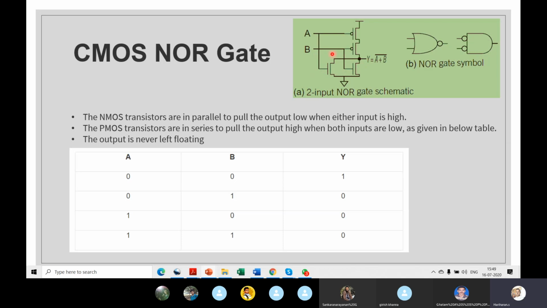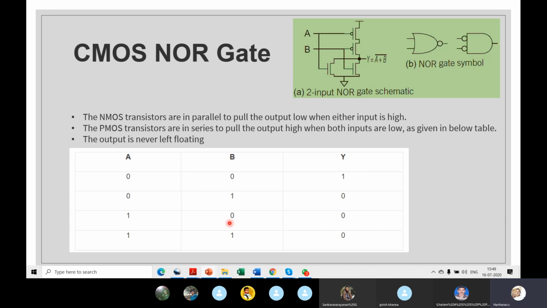And here also, see the gates are like this and connected this way. Whatever, you understand how it is connected. This is the symbol of an OR gate. In an OR gate, if any input is 1, the output is 1. In the NOR gate, if any input is 1, the output is 0. Only when both inputs are 0, your Y becomes 1.